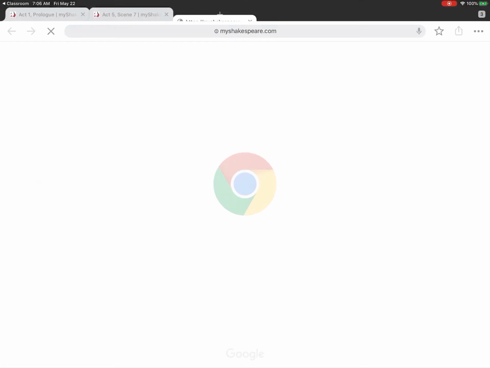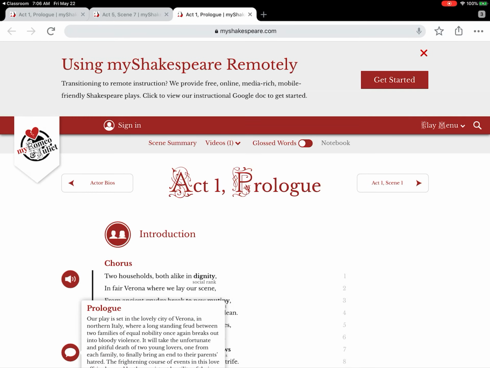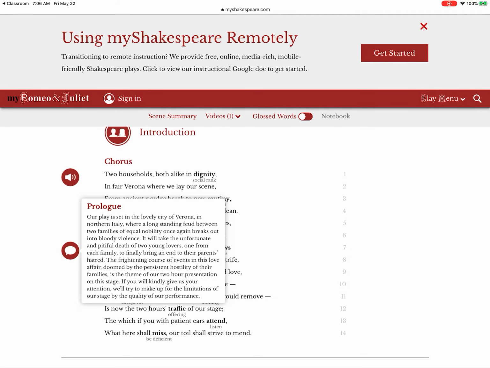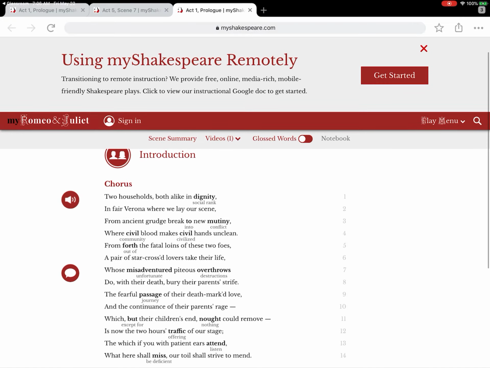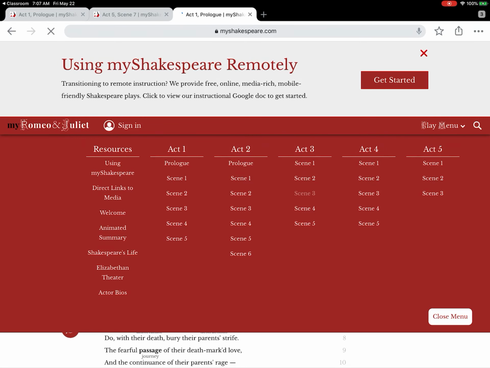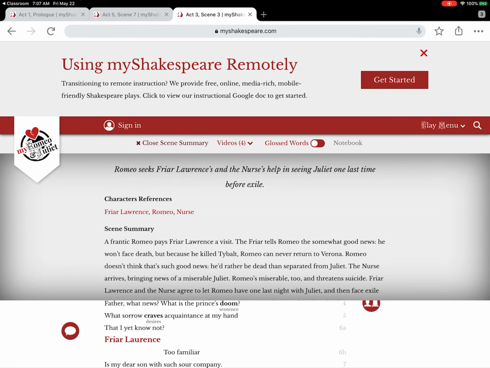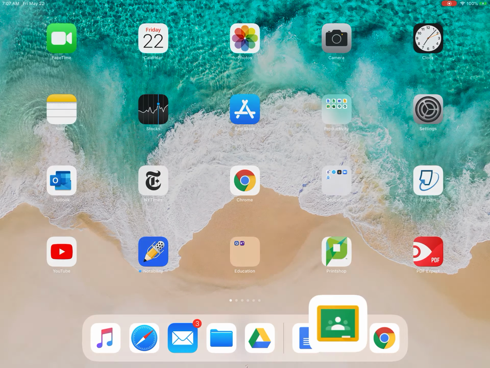So I gave you a link to myshakespeare.com. You can navigate this to find the quotes, and it also helps because you can look at the translations if you need, and you can check out scene summaries if you're not sure where something happened. You have a play menu here, so you could jump around. I think it was in Act 3. I'm not sure which scene, so I'll read the summary and find out. So I find that using this will help you navigate and find your quotes.